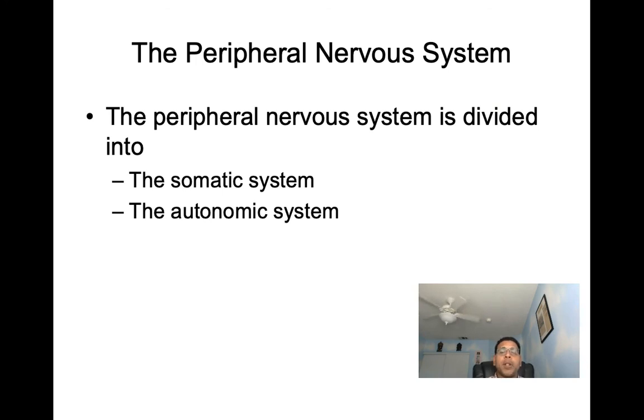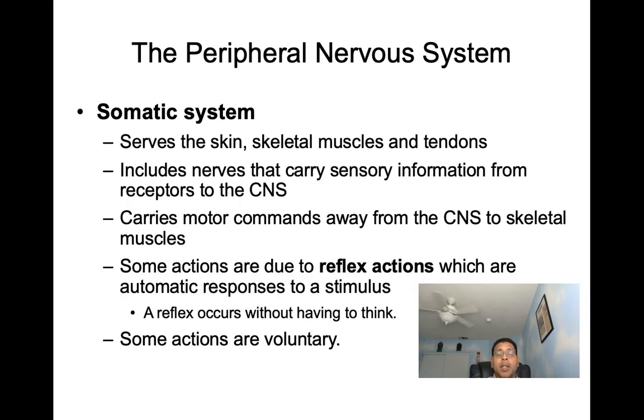So we talk peripheral nervous system. When we talk peripheral nervous system, you'll see it gets divided up into the somatic system and the autonomic system. The somatic system is going to serve our skin, our skeletal muscles, and our tendons. The somatic system includes nerves that carry sensory information from the receptors to our central nervous system. It also carries motor commands away from the CNS to our skeletal muscles.